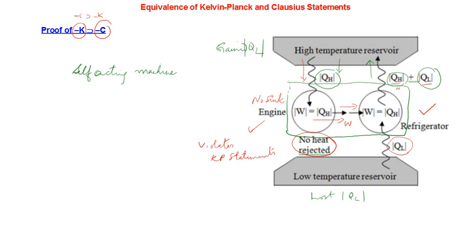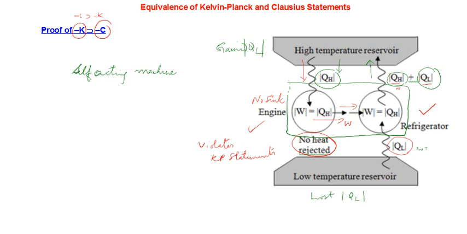So suppose that some 600 joules of heat was drawn by the heat engine, and that 600 joules of heat is entirely converted into work, and that 600 joules of work is used by the refrigerator to transfer, say, 100 joules of heat from the low temperature reservoir to the other one. That's the way in which it is done. Or you can do it in the reverse also, depending on the coefficient of performance. This example may not be suiting, it doesn't matter. Maybe this value will be a bit higher because the coefficient of performance will always be greater than 1, right? So this is the thing.